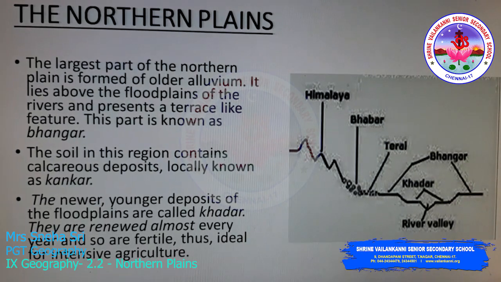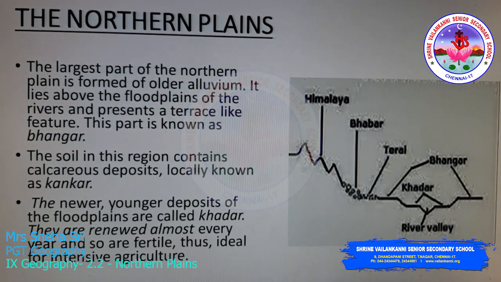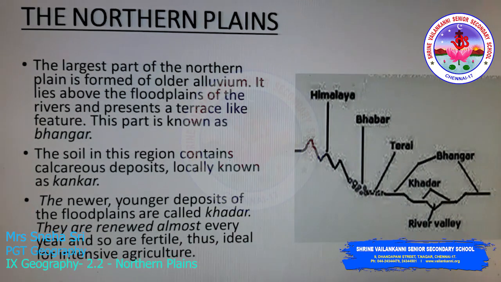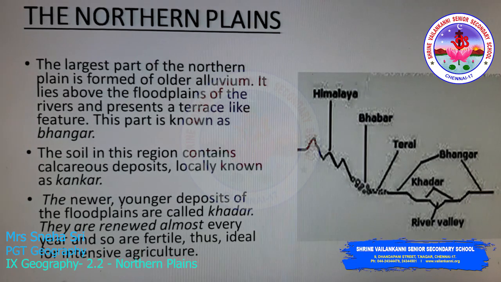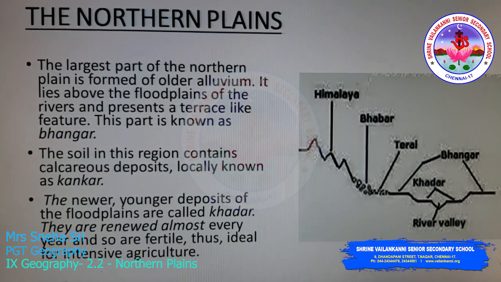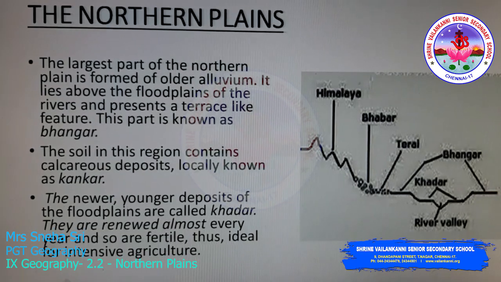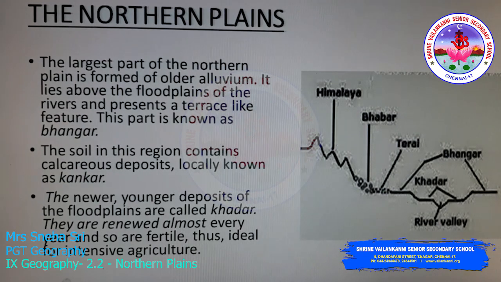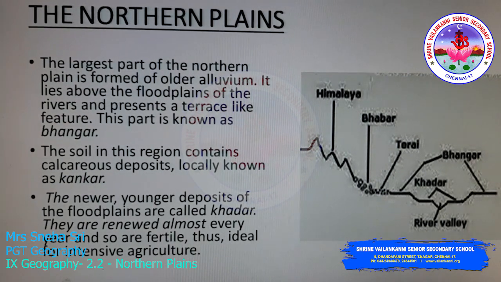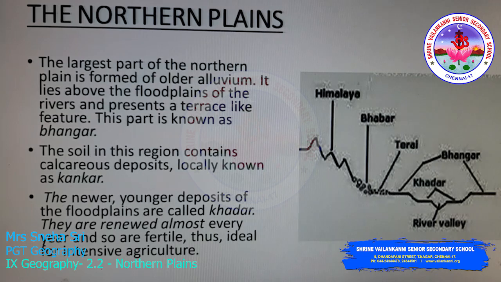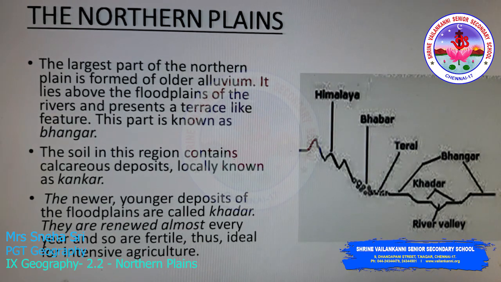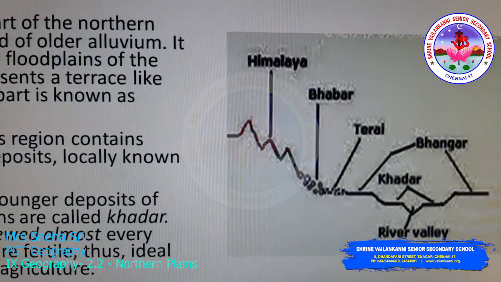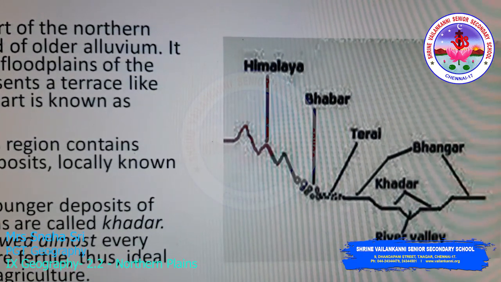Intensive agriculture means the soil is suitable for withstanding modern agricultural inputs, like high yield variety seeds, chemical fertilizers, insecticides, etc. Thus, the older alluvial soil is called bhangar and the new alluvial soil is called khadar. The calcium carbonate rich deposits in the bhangar are called kankar. On the image you will be able to see all the 4 regions of the northern plains.